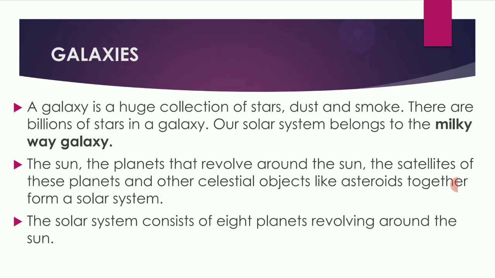Galaxies. A galaxy is a huge collection of stars, dust, and smoke. There are billions of stars in a galaxy. Our solar system belongs to the Milky Way galaxy. So galaxy is nothing but a huge collection of stars, dust and smoke. Billions of stars form the galaxy. The sun, the planets that revolve around the sun, the satellites of these planets and other celestial objects like asteroids, together form a solar system.